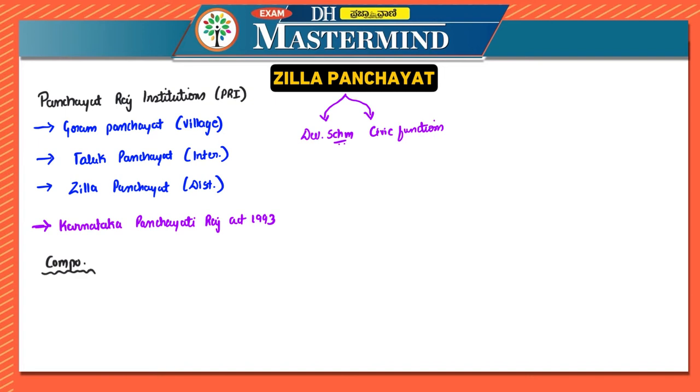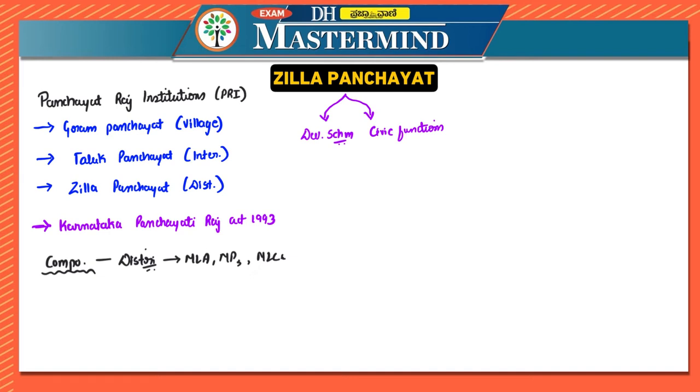What does Zilla mean? It is a district, right? We looked at Zilla Panchayat at district level. So you have to remember MLAs and MPs, and if that state has MLCs, those who are elected from that particular region. That you have to remember.